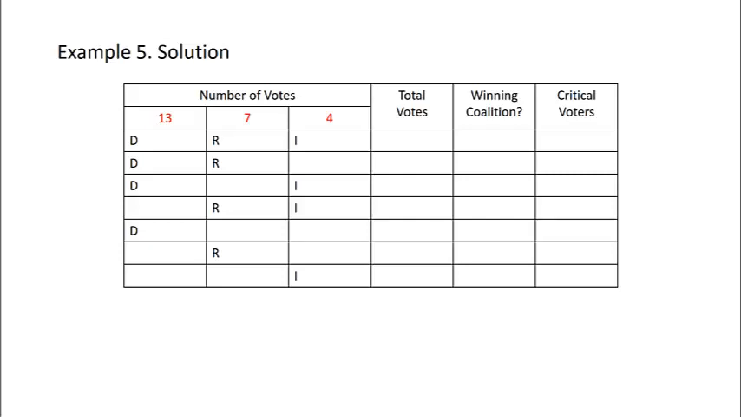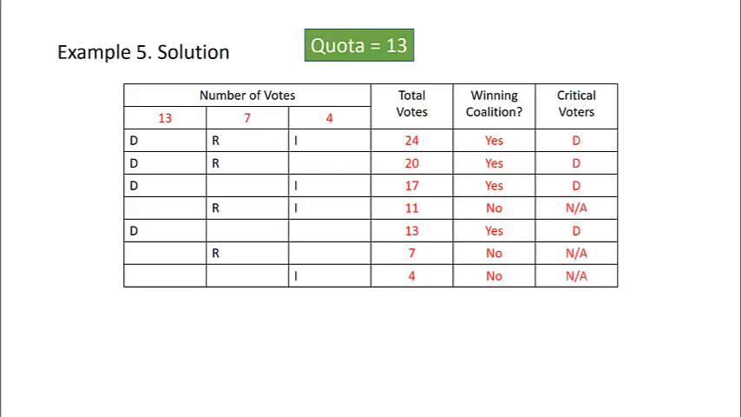Here is our table. We would determine the total number of votes for each coalition. Because quota is 13, a winning coalition is any coalition with 13 or more votes. So here are the winning coalitions. We then determine the critical voters within each coalition.